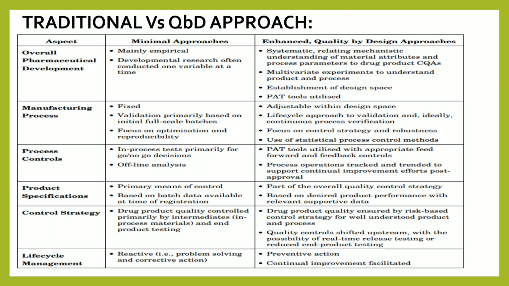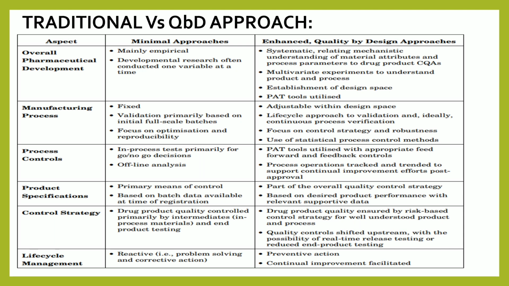Then the control strategy. In the traditional approach, drug product quality is controlled primarily by intermediate, meaning in-process material, and end product testing. In the QBD approach, drug product quality is ensured by a risk-based control strategy, and quality control is shifted upstream with the possibility of real-time release testing.